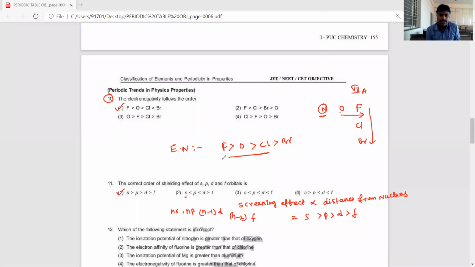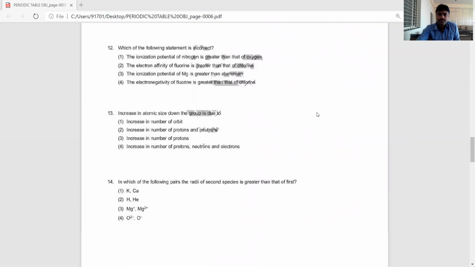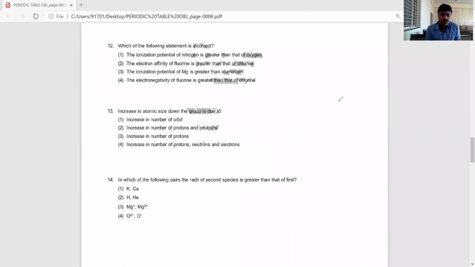Yes. Let's see the 12th question, dear students. Among the following, the correct statement we need to identify. See, the 12th question, electron affinity.